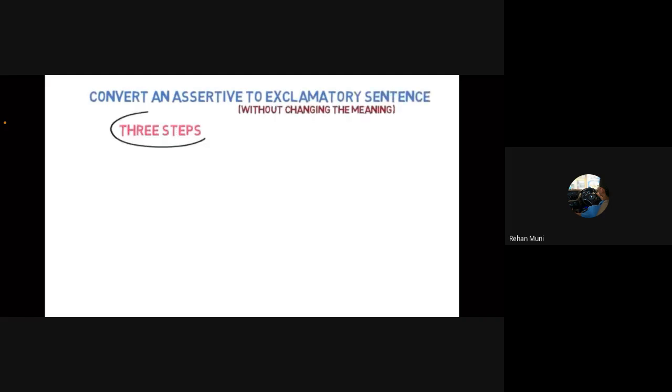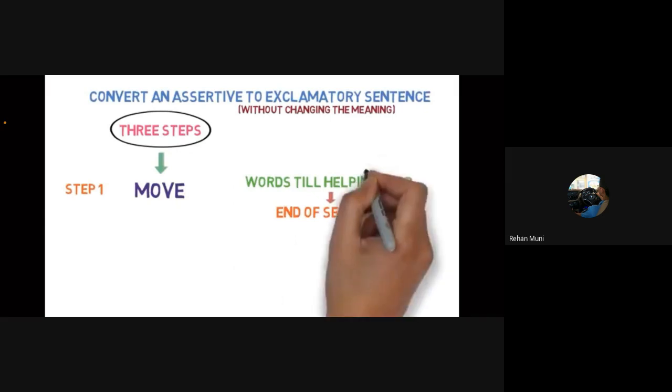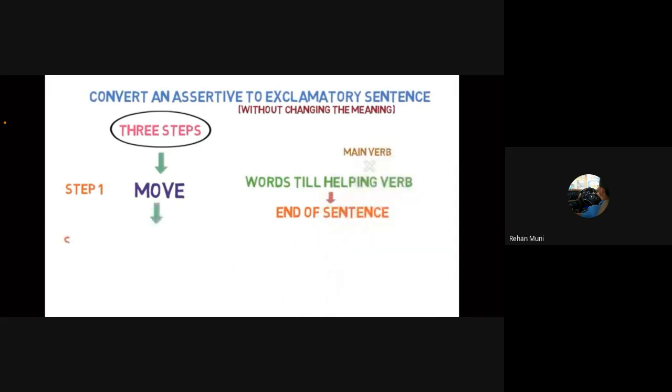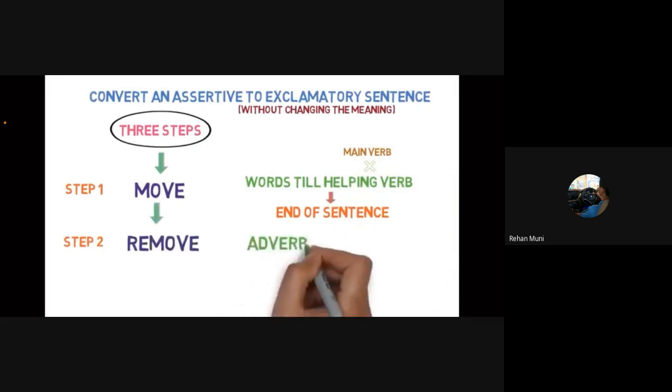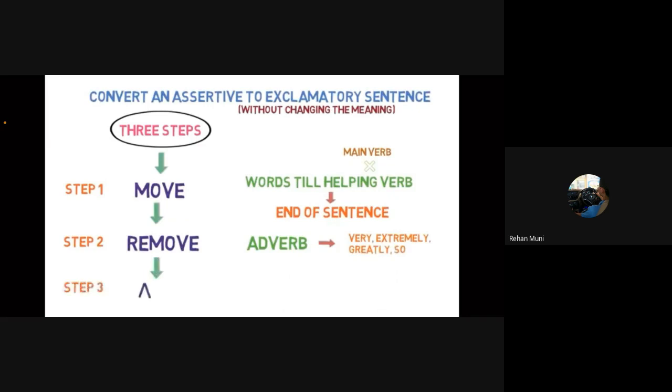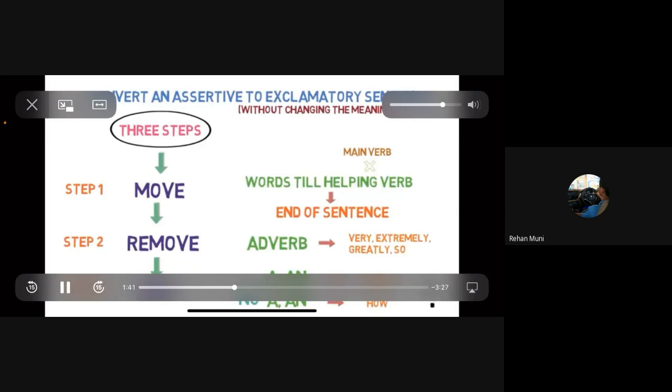Now, let's understand the steps to convert an assertive sentence to an exclamatory sentence without changing the meaning of the sentence. Step number 1, move. Move words till the helping verb to the end of the sentence. If the helping verb is not provided, move words till the main verb. Step 2, remove. Remove adverbs like very, extremely, greatly, so. Step 3, add. If the sentence has the article a or an, use what. Else, use how. Also, add the exclamation mark at the end of the sentence.